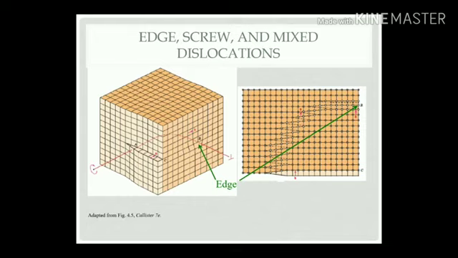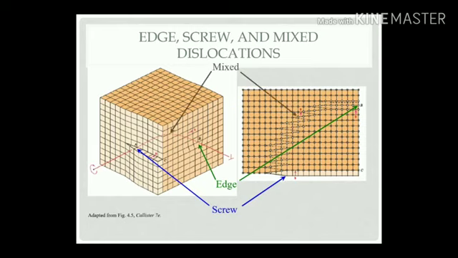If an edge dislocation is present in the structure, you can apply a torsional effect, and it will move like in the figure. Basically the Burgers vector is the distance measured from one atom to another if a line dislocation is present. In case of edge dislocation, it is perpendicular to the dislocation line. In case of screw dislocation, it is parallel to the dislocation line.